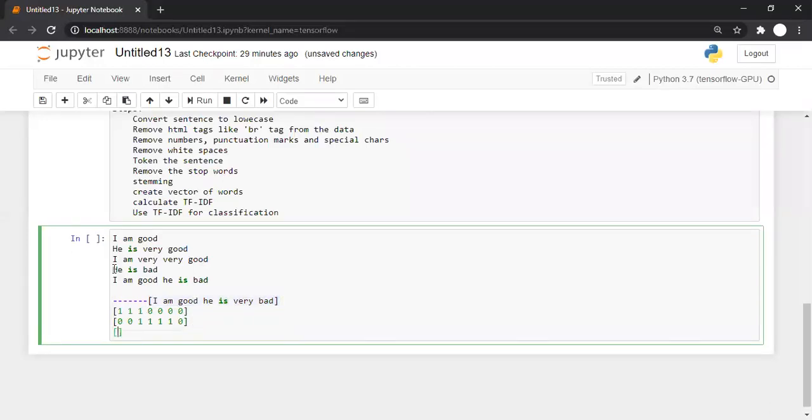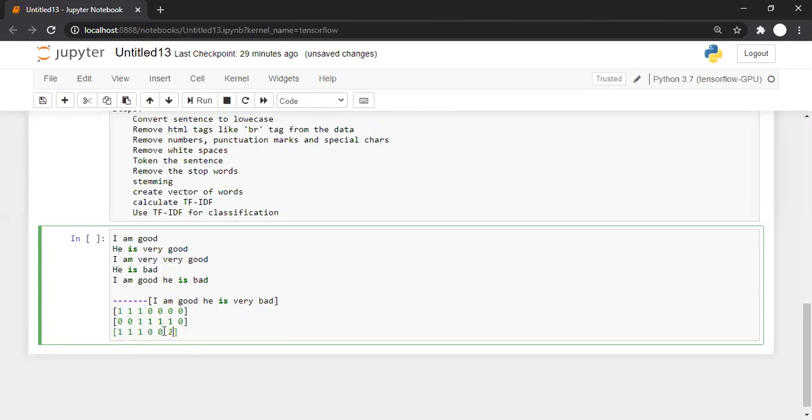So for the next one, I, yes, it's there in the third sentence. Am is there in the third sentence. Good, yes, good is there in the third sentence. He is not there in the third sentence. Is is not there. Very, yes, the word very is there in the third sentence, but it appeared twice.